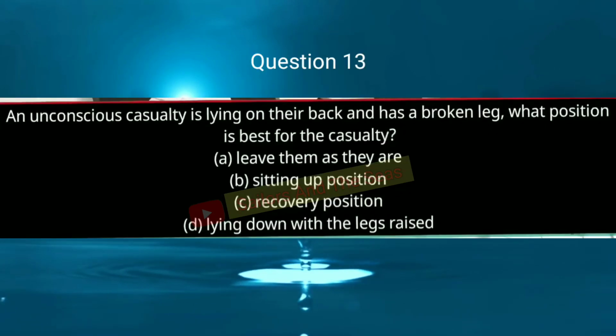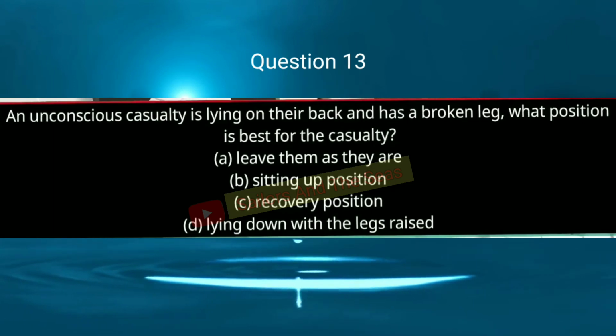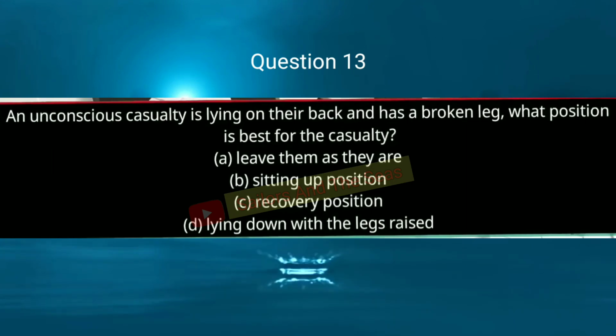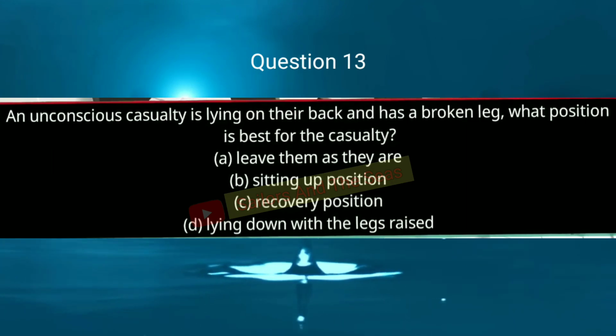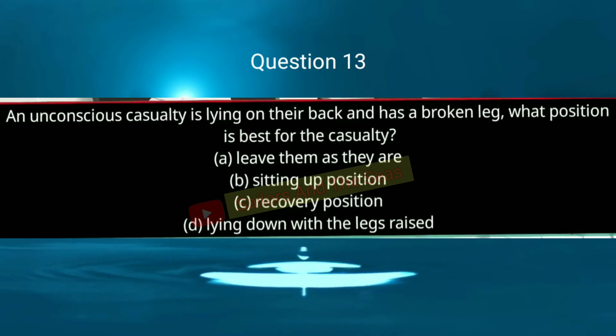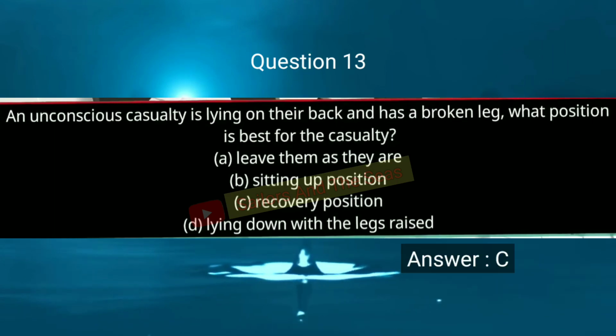Question 13. An unconscious casualty is lying on their back and has a broken leg. What position is best for the casualty? Option A, leave them as they are. Option B, sitting up position. Option C, recovery position. And option D, lying down with the legs raised. Answer is C, recovery position.